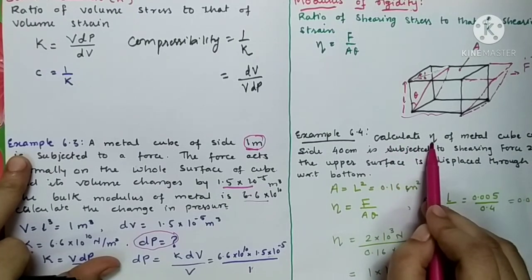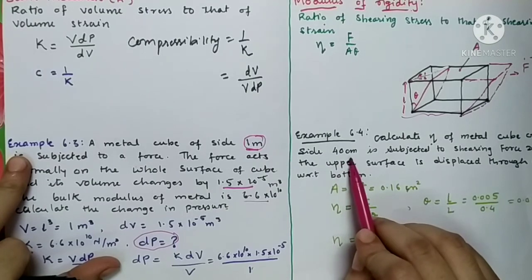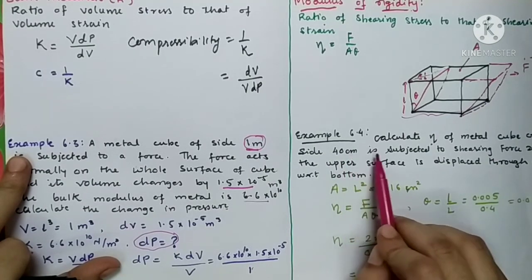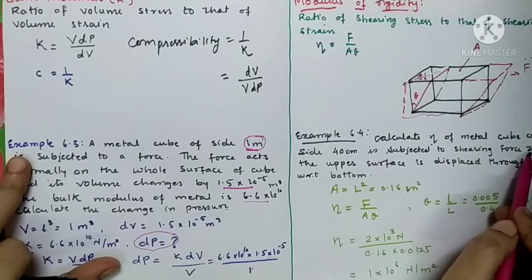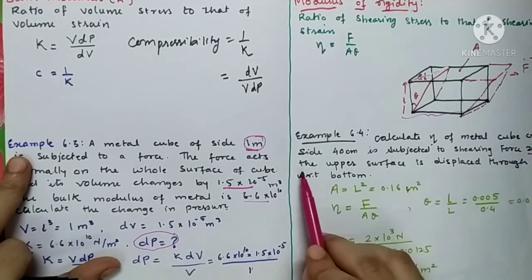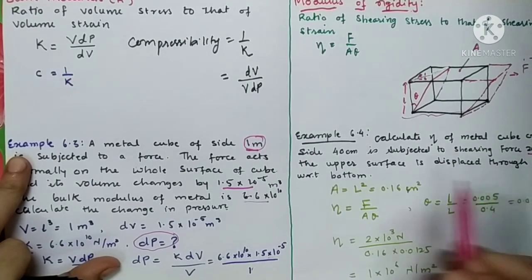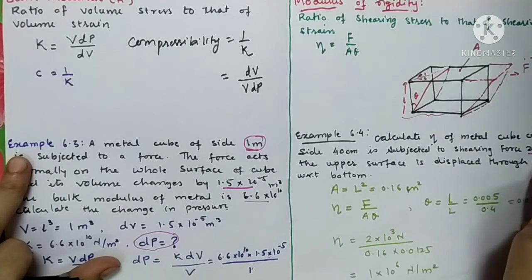Calculate the modulus of rigidity of a metal cube of side 40 centimeter. Again, the side of the cube is given: 40 centimeter. It is subjected to a shearing force of 2000 Newton. The shearing force is also given. The upper surface is displaced through 0.5 centimeter with respect to the bottom. The displacement of the upper surface is also given. So let us write down the given things.